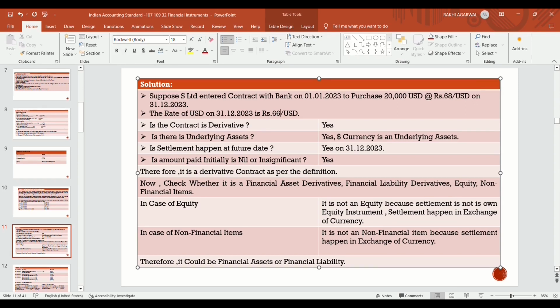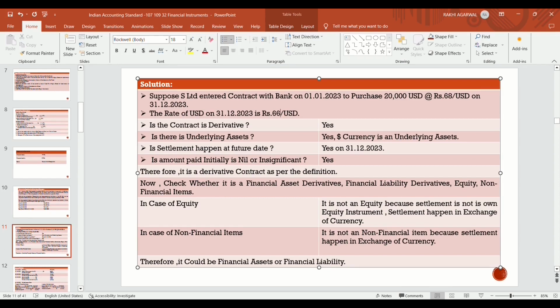Now, we will check whether it's a financial asset derivative, a financial liability derivative, an equity or a non-financial item. How will we check that? In case of gain, it becomes a financial asset derivative. In case of loss, it becomes a financial liability derivative.